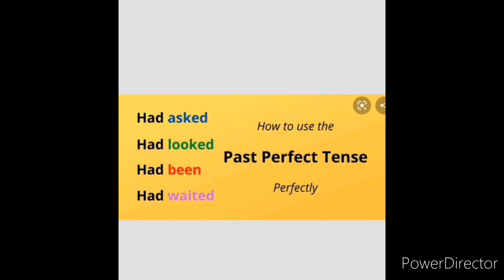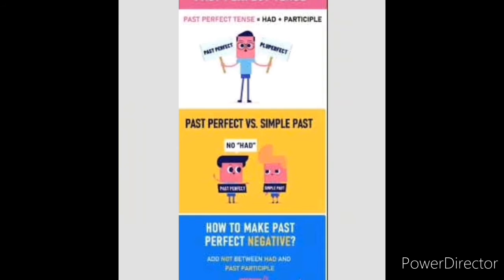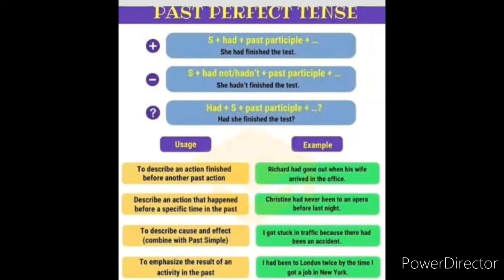Had asked, had looked, had been, had waited. All this is past perfect tense. Let's see how to use all these things. Past perfect tense means had plus participle. See, usage of these words to describe an action finished before another past action. For example, Richard had gone out when his wife arrived in the office. His wife also reached the office, but before that he had left.